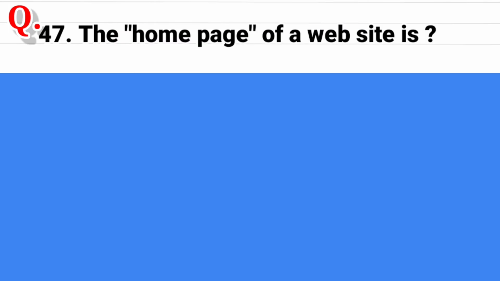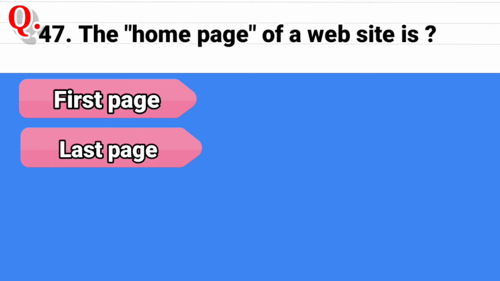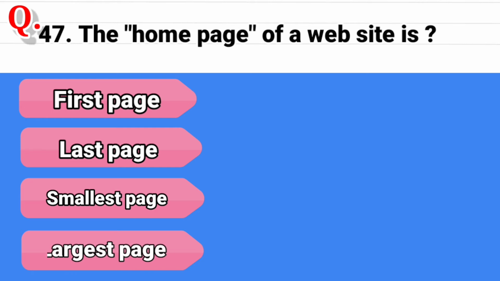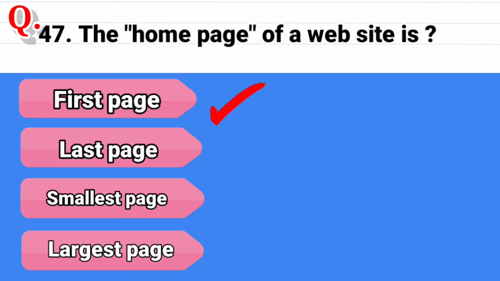Question 47. The home page of a website is, and the options are first page, second option is last page, third option is smallest page, and the last option is largest page. And the correct answer is first page.